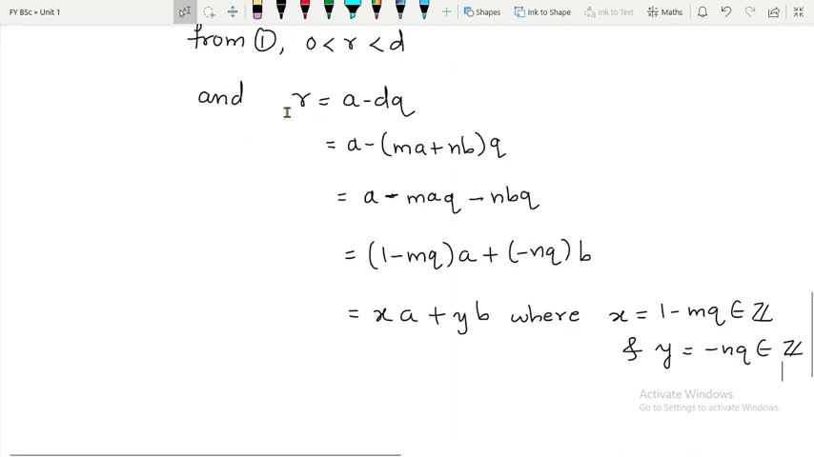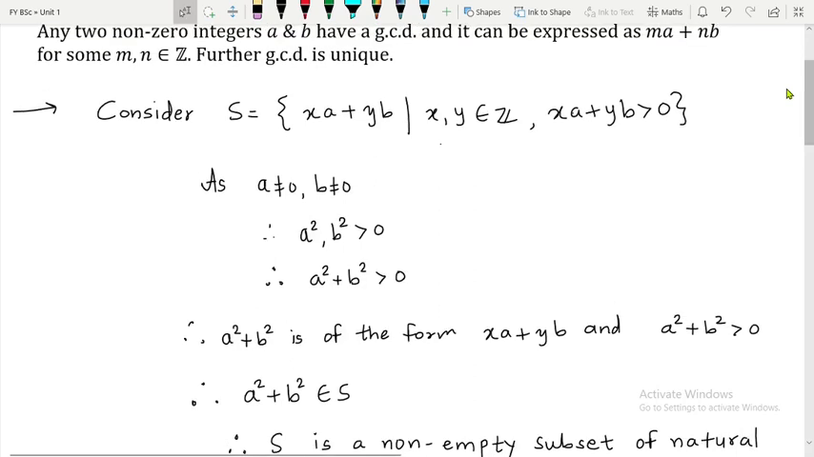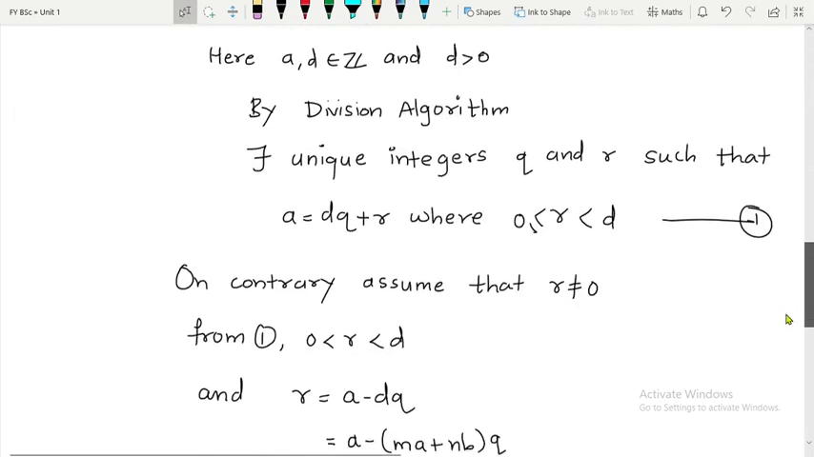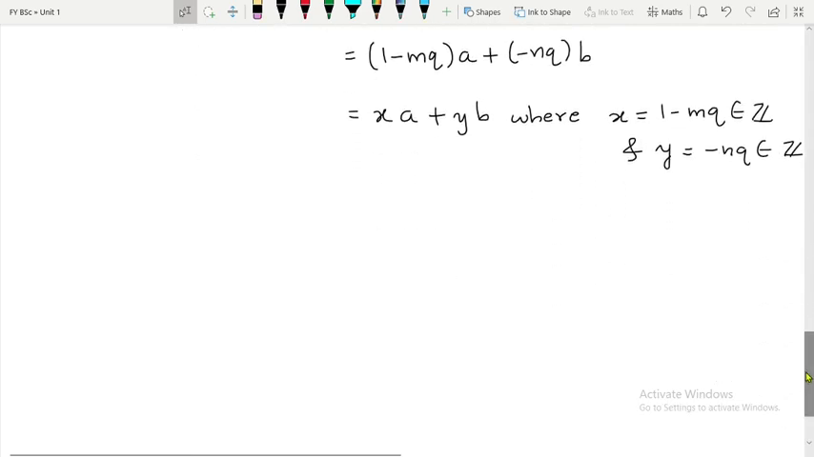So what have we shown? See, R is of which form? XA plus YB. Do you remember from where we have this XA plus YB? It comes from this set. So we have shown that this R is of this form, XA plus YB, and further that R is greater than 0 also, which I have said over here. So what does it mean? This R belongs to S. Therefore R belongs to S.